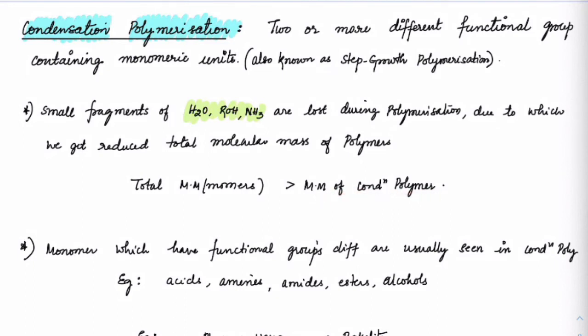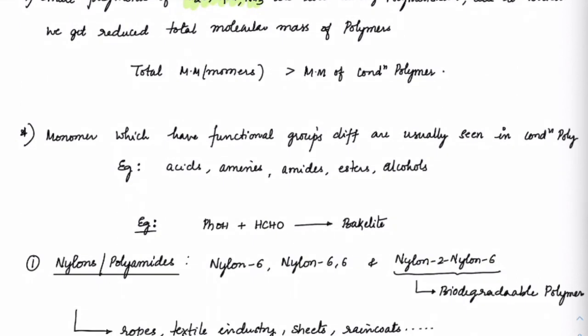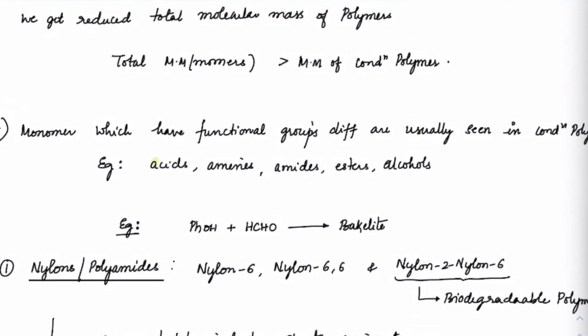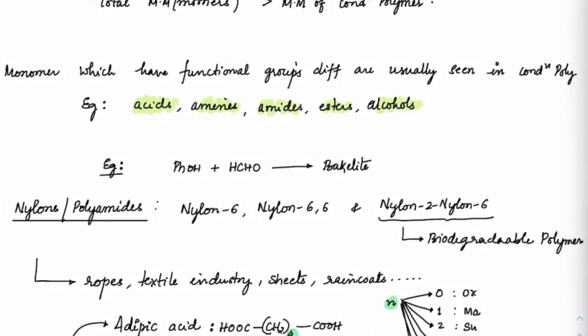Everyone? Now, when it comes to monomers, what type of monomers usually give condensation polymers? They could be acids, amides, amines, esters, alcohols. These are the ones which are usually going to give us more condensation products. Okay. For example, if I take phenol and treat that with HCHO, formaldehyde, we will get bakelite.